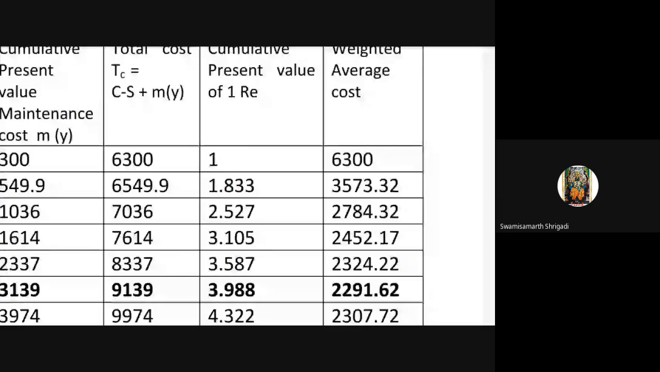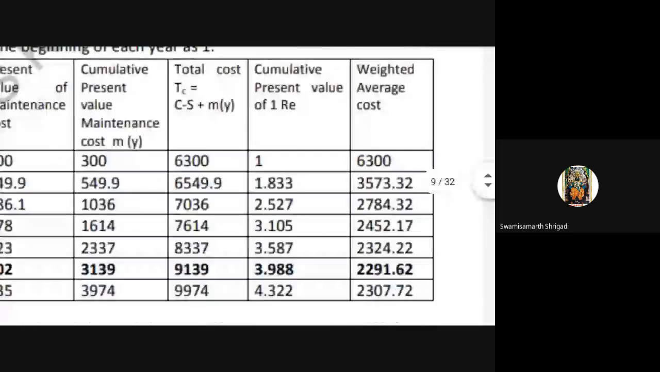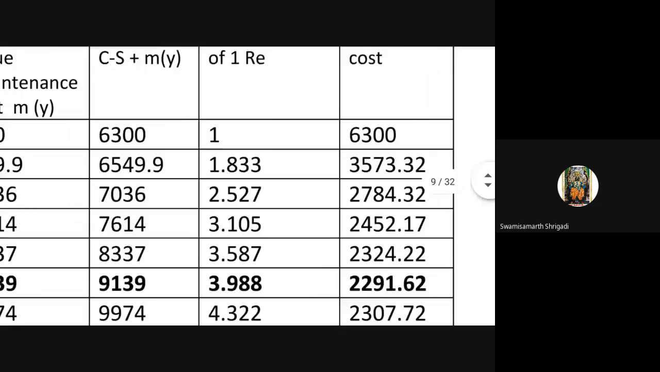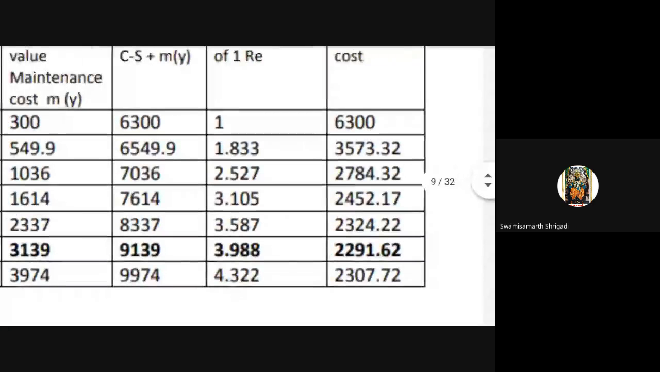So we will stop here. After completion of this program, I will take attendance also. This is a very simple example, but keep in mind some trick is there. Column number, your total cost divided by cumulative present value. After completion of all this table, find out the minimum value.